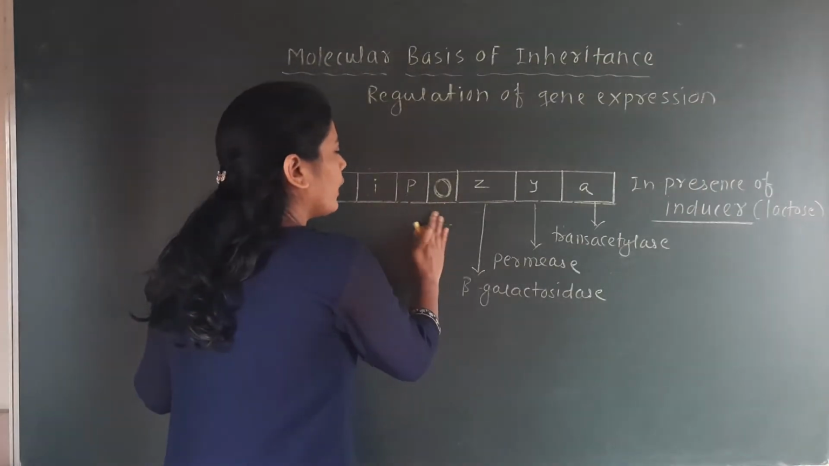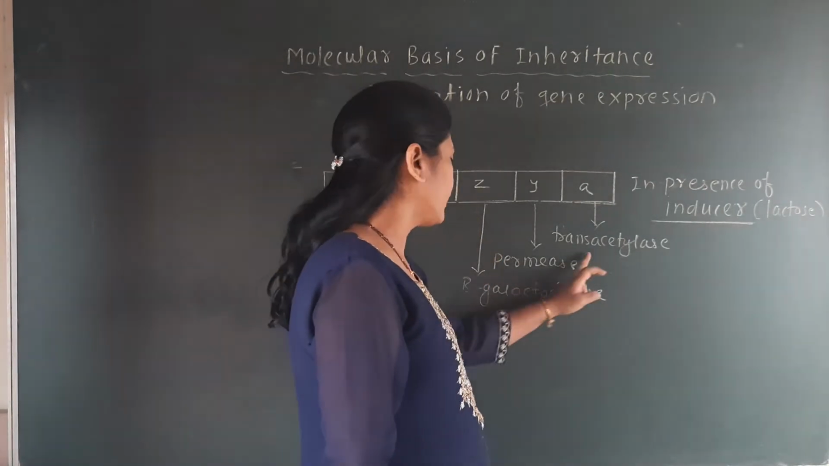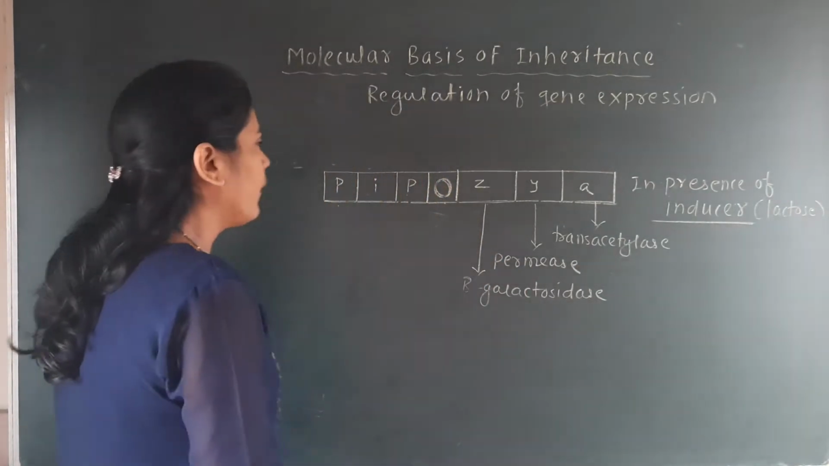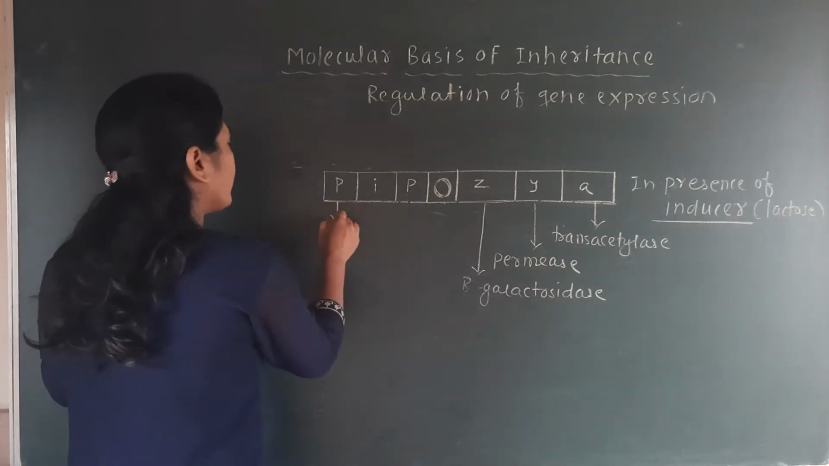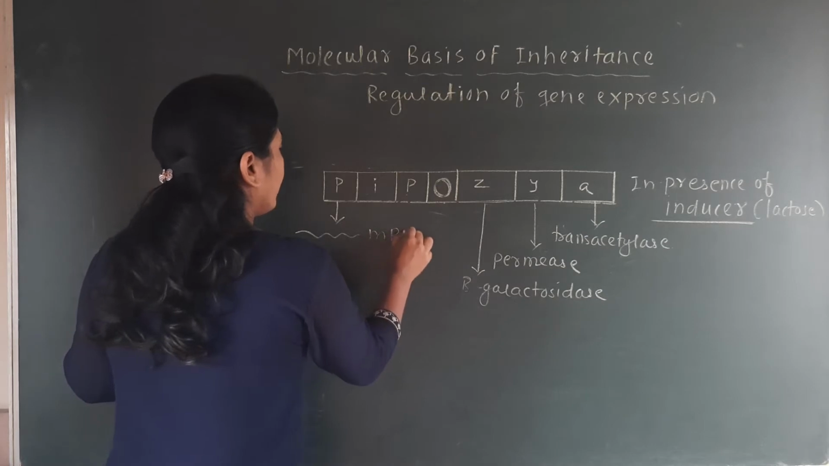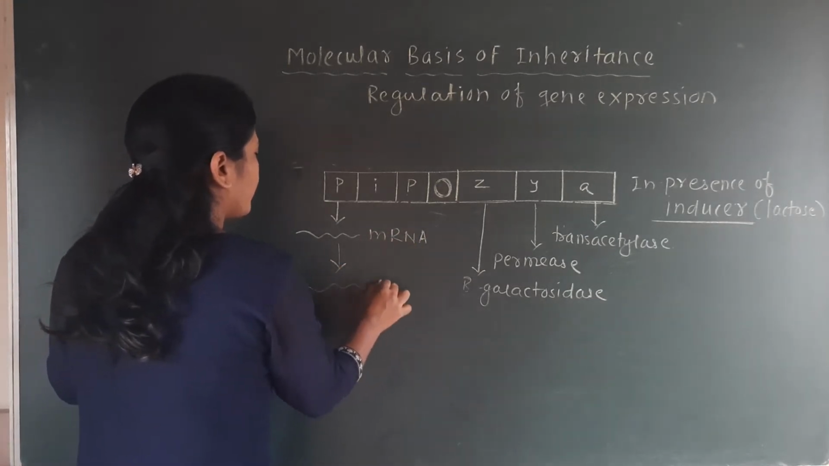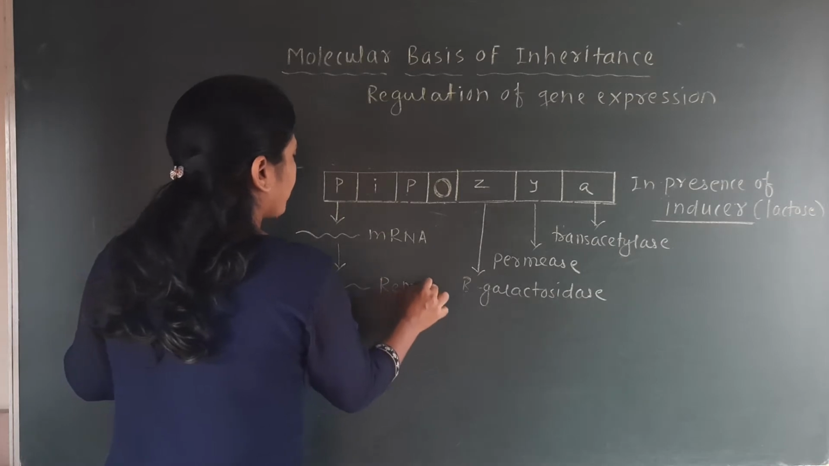So these three enzymes or three proteins will be formed from this promoter region. This promoter region forms the mRNA, and from this mRNA there will be a protein called the repressor protein.